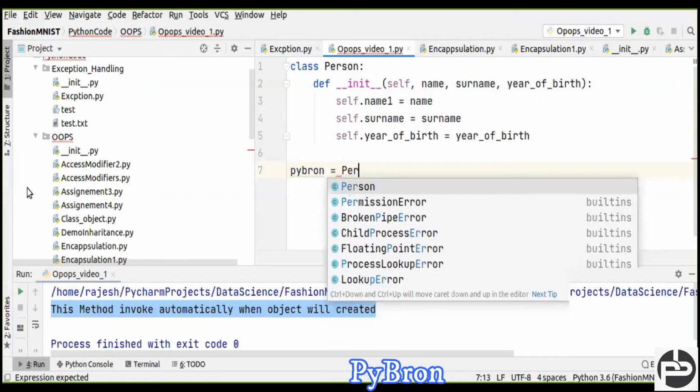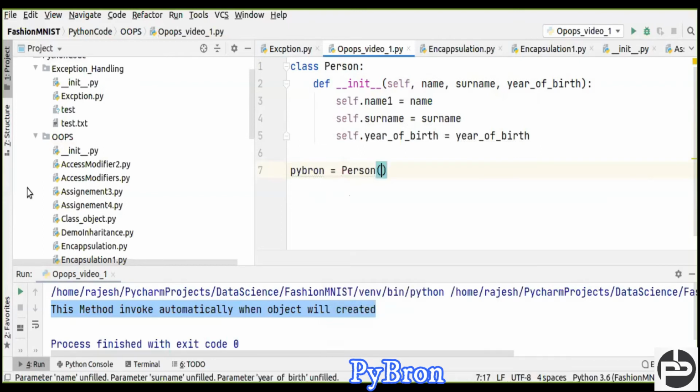Person will call the servant, and we need to pass three things: name, surname, year of birth. Now I am going to call Vivek, comma, surname Kumar, comma, 1995 as the year of birth.